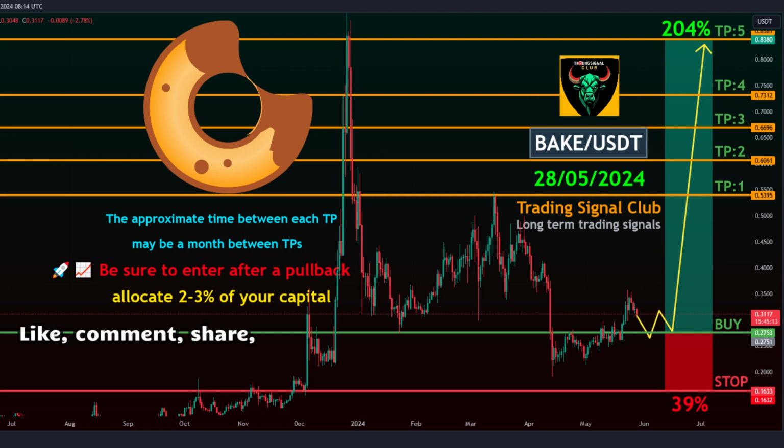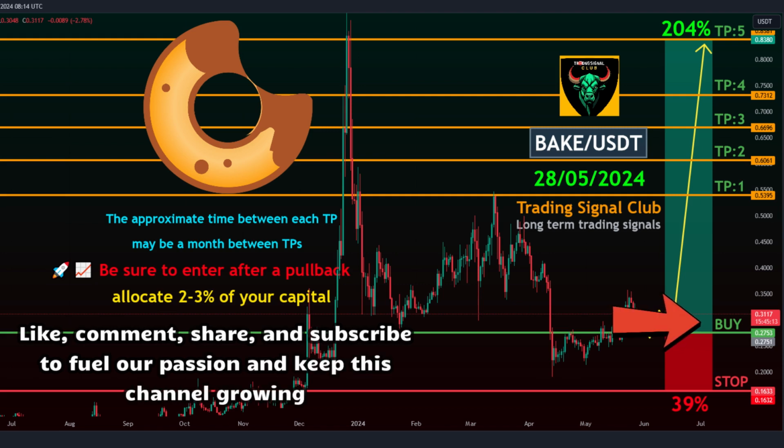Bake-USDT overview. Trading style: spot trading. Target time frame: around 1 month between targets. Entry levels: 0.2753 to 0.3463.